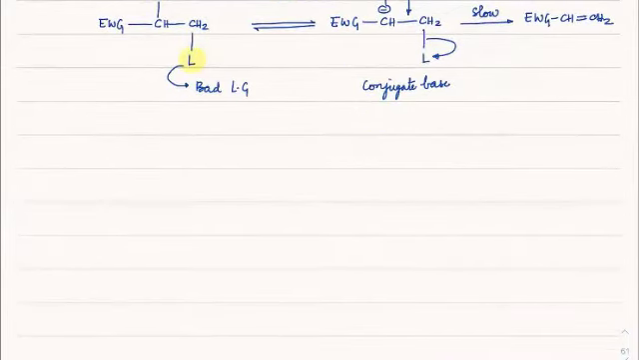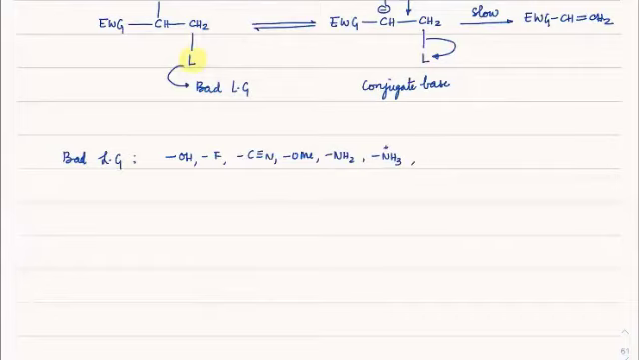So now we need to understand what these bad leaving groups are. The bad leaving groups we are talking about are OH, fluorine, cyanide, OMe, NH2, and similarly NH3 plus, PH3 plus, SH2 plus, and these kinds of groups.